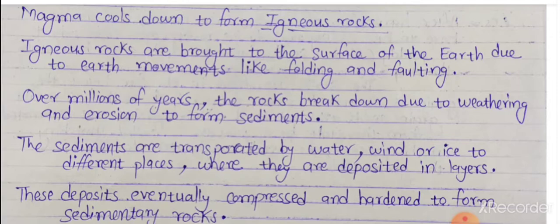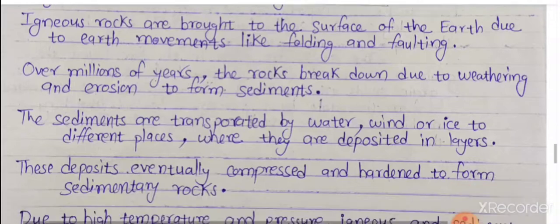Whereas erosion is the physical process in which soil, rock and other surface material are removed from one location and transported to another location. So this is erosion, which forms sediment.